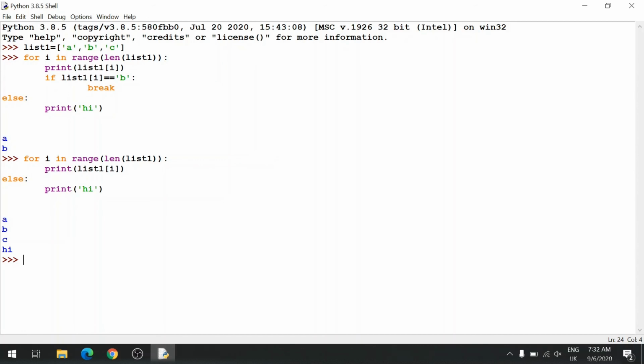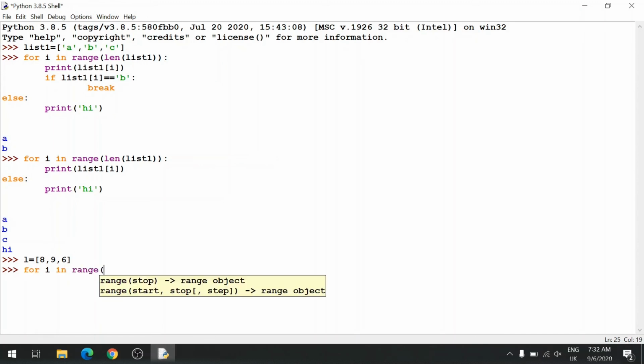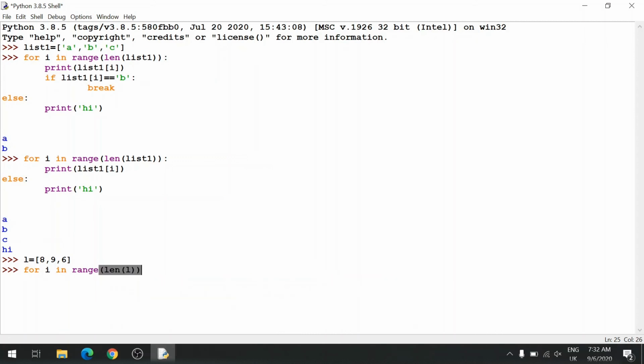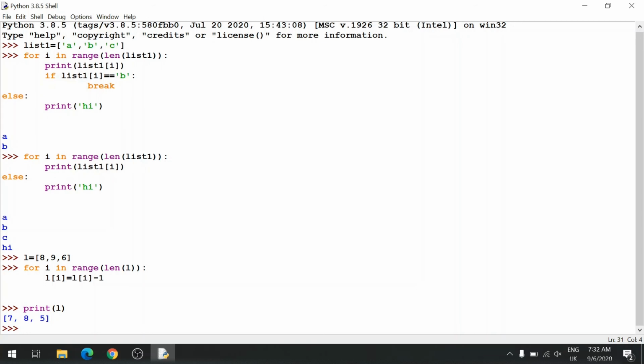Okay, now I'll show you how you can modify elements in a list using a for loop. We'll have a list L which has 8, 9, 6, and I want to reduce 1 from each of these numbers. So for I in range len of L, L of I equals L of I minus 1. Now if I print L, I'll get 7, 8, 5. That is, I have subtracted 1 from every element in the list.